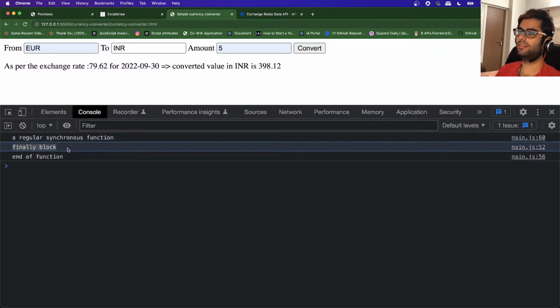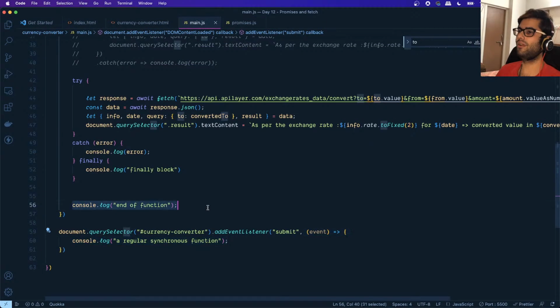So again, that is why we are seeing a regular synchronous function statement being printed first, then this finally block, and then this end of execution, right? Because it paused the execution of this function at that particular point. Okay, and once the data was available, it resumed executing that function from this statement itself. Then the next set of statements are executed one by one. That is how the async and await functionality works.